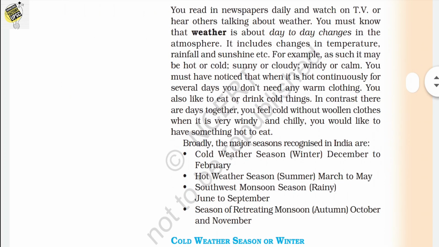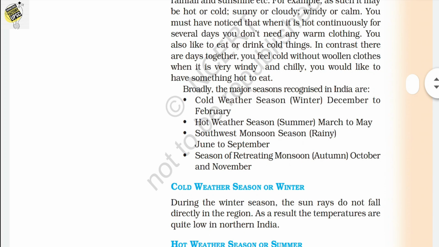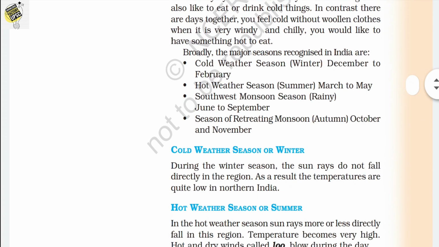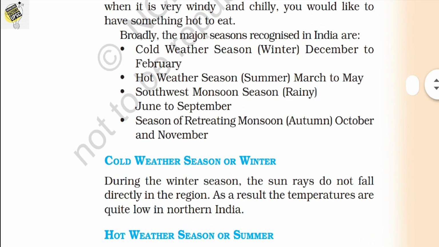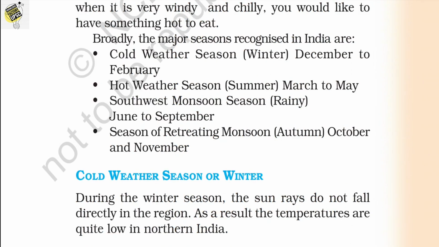According to the weather we can classify the seasons. Broadly, the major seasons recognized in India are the cold weather season, hot weather season, southwest monsoon season, and the season of retreating monsoon. The cold weather season is also known as the winter season, and it's from December to February.